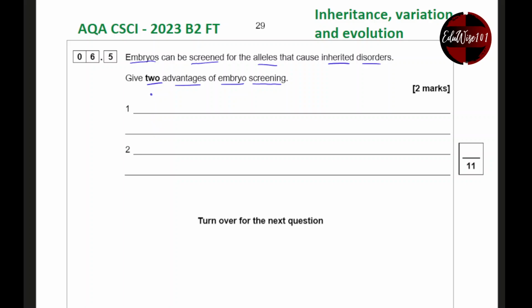Well, you could find out if the embryo has a genetic disorder, right?